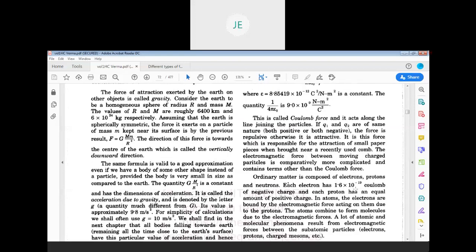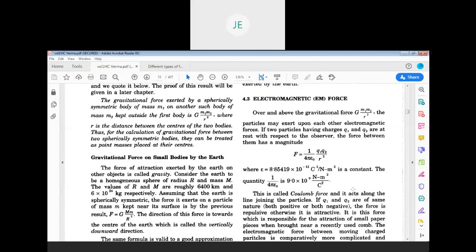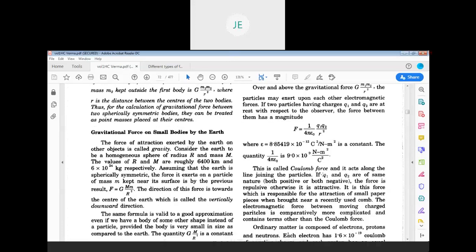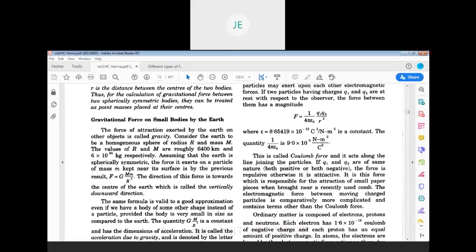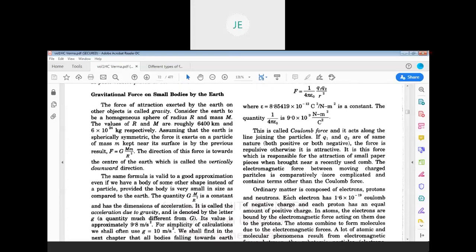So this is called Coulomb force. Electromagnetic force or Coulomb force is responsible for frictional force, spring force and tension force. And this force acts along the line joining the two charges.